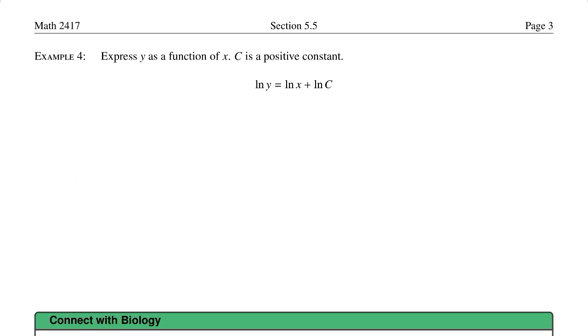In example 4, express y as a function of x. C is a positive constant. So we have natural log of y is equal to natural log of x plus the natural log of c. There's a couple of ways that you can do this, but the first thing we can do is raise each side as a power of e. So I get e to the natural log of y is equal to e to the natural log of x plus the natural log of c.